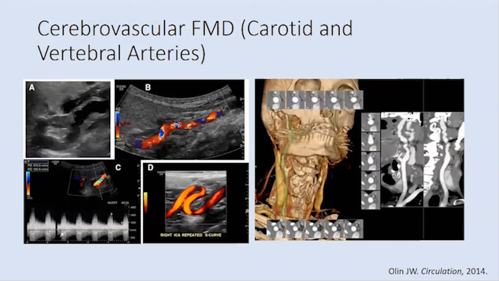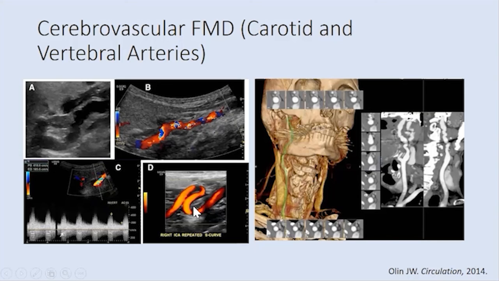These are some more photos just thrown up on the screen to show you what we're looking at in our vascular labs. And we're looking at different types of ultrasound imaging that show a beaded appearance of the blood vessels here. You can see that there's some irregular flow that you're noticing here.